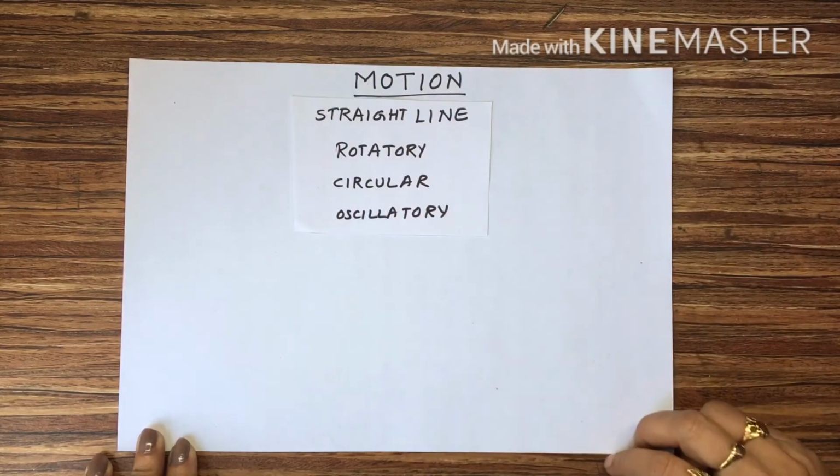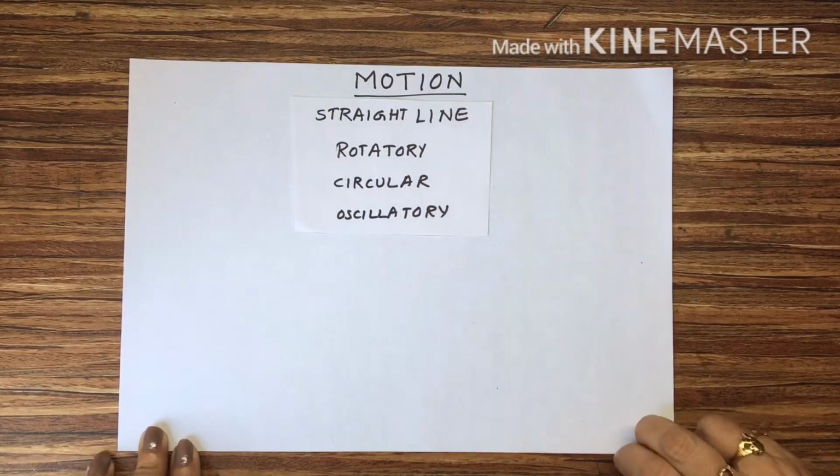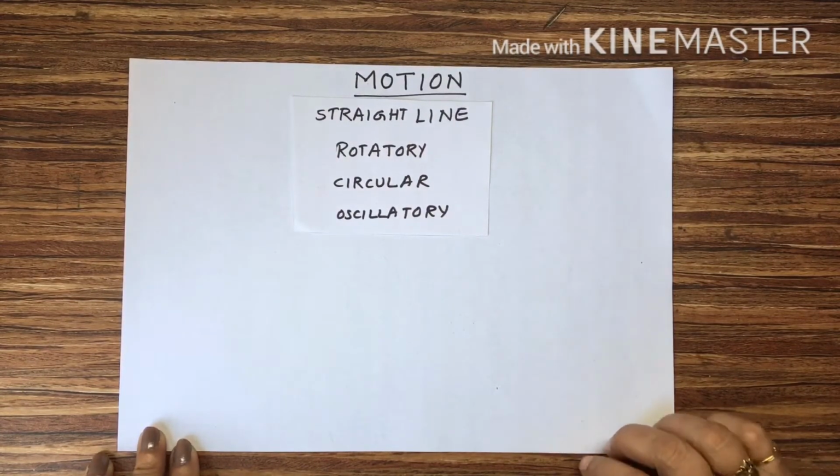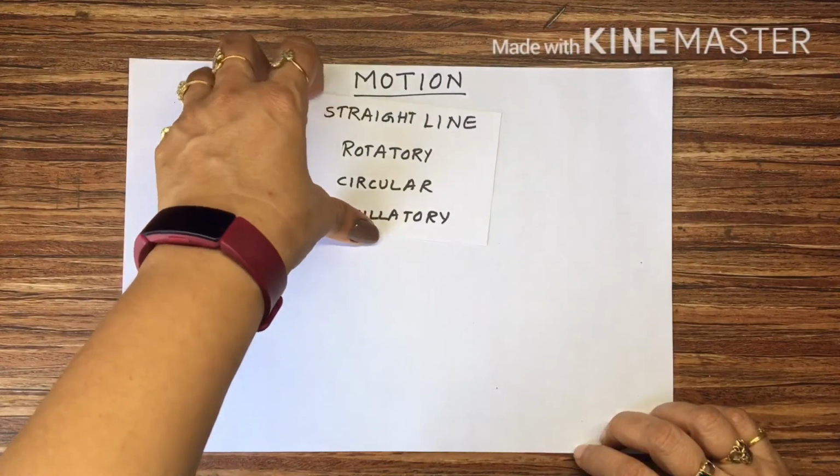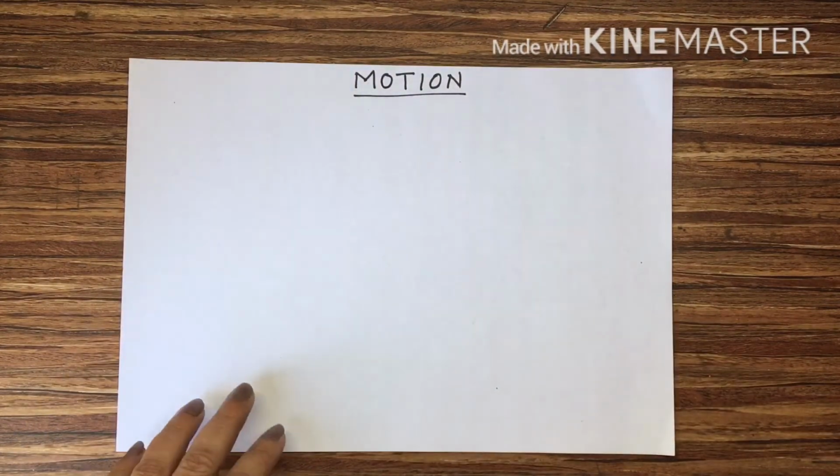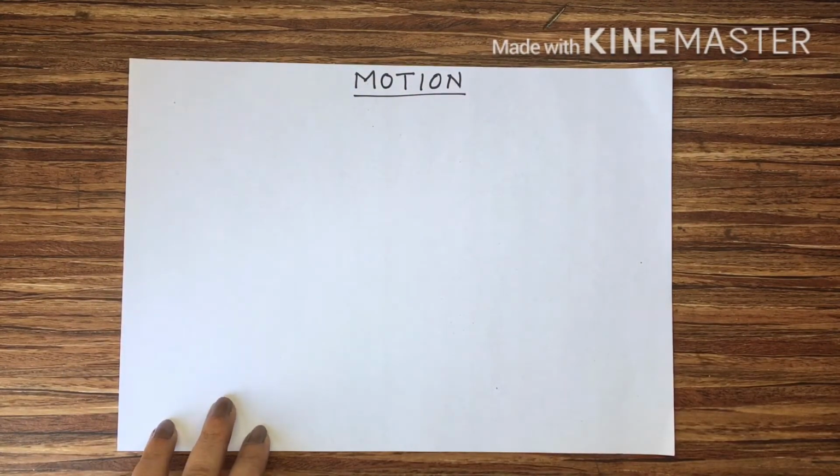That is oscillatory motion. Now, in 9th class, we are not going to discuss all these motions. We are going to discuss only the straight line motion. What are the terms related to straight line motion, students?